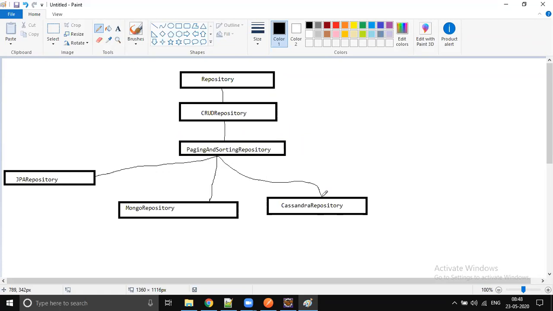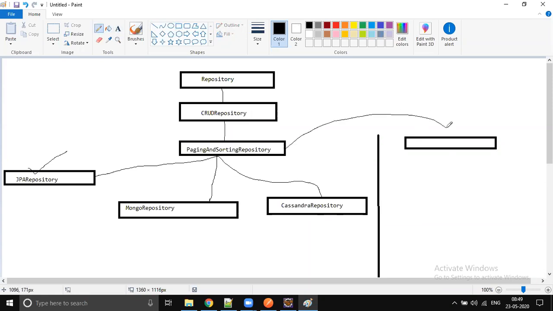So right now we are going to connect to a database like an RDBMS, MySQL. Then we will use JPA repository. In the future we will use Mongo repository, but that is not this repository. There is another classification here. One more portion will come into the picture, the so-called reactive repository. Which is the child of paging and sorting, I believe. Let me check.